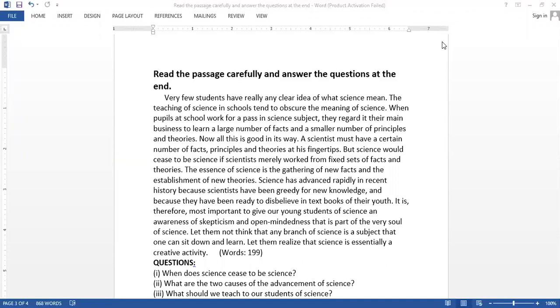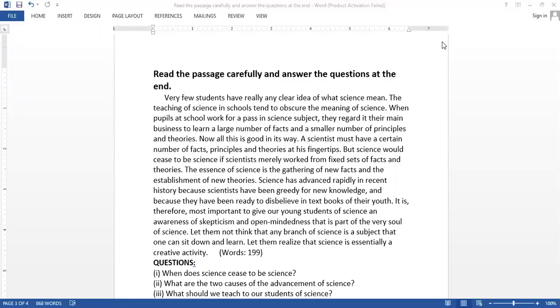Now, the questions which are usually asked on a reading comprehension passage are usually based on the main ideas of the given passage. Sometimes when you read the whole passage, never forget to go through the questions, because reading questions would help you find out the focus or the central idea on which a given passage is built.